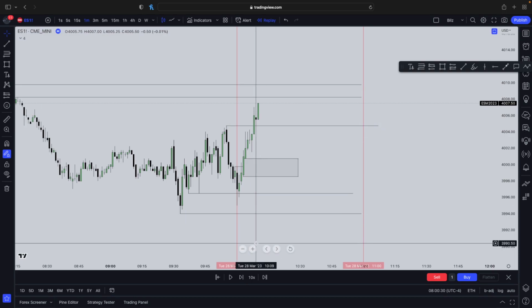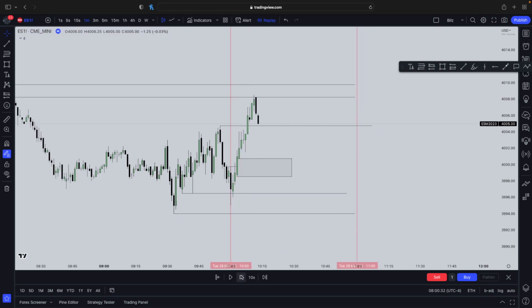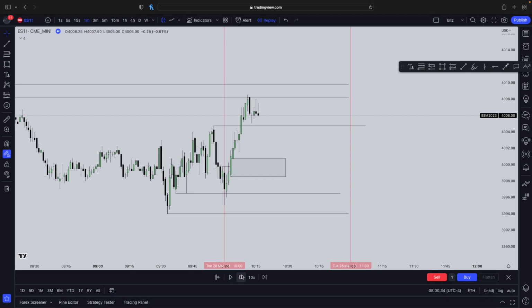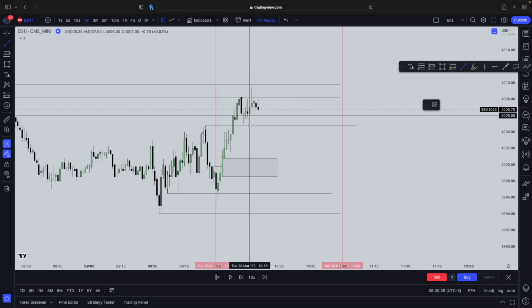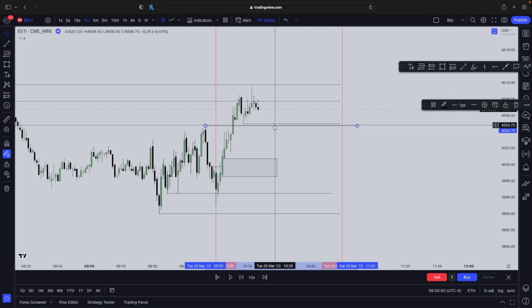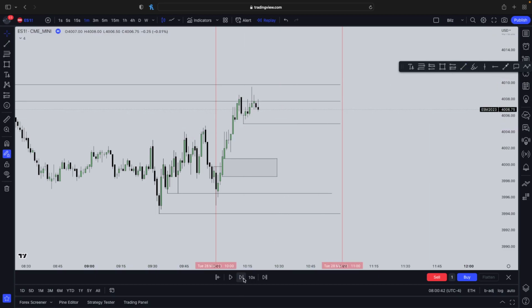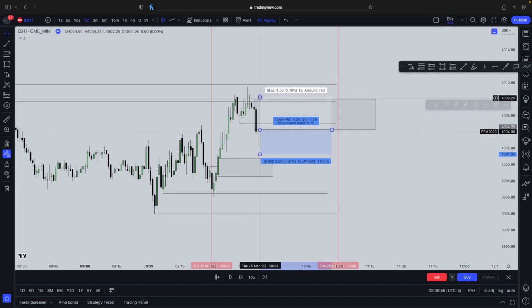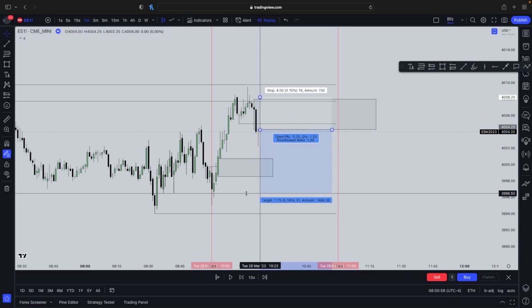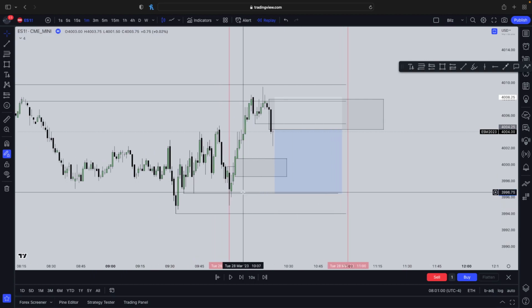Boom, liquidity got taken out right here, but we need to wait for a market structure shift. There you go, this liquidity got taken out and we have this new set of lows right here. So we can now look for a market structure shift of these lows. And then once we get that, boom, as we did, you can enter our trade right here. FVG extreme, cover the candle before the imbalance like we always do. And we can literally just cover that high right there, okay? Target profit, opposing liquidity, 1 to 1.9 RR, which is pretty good.